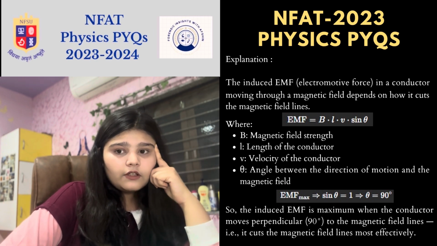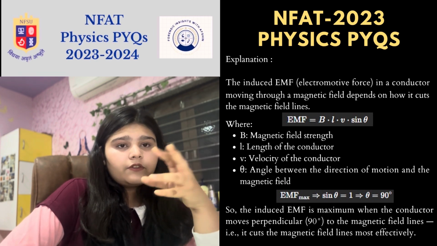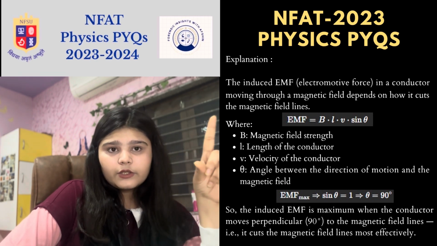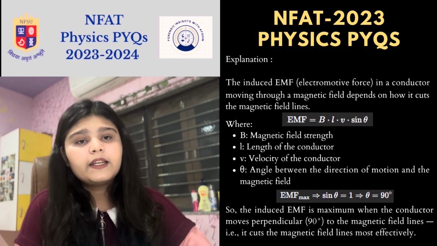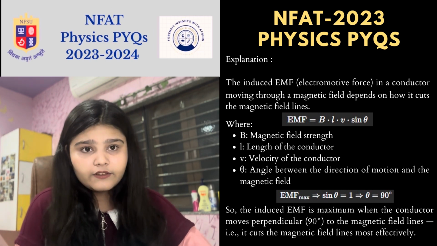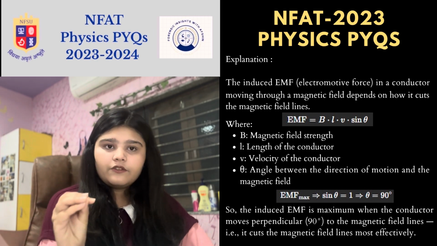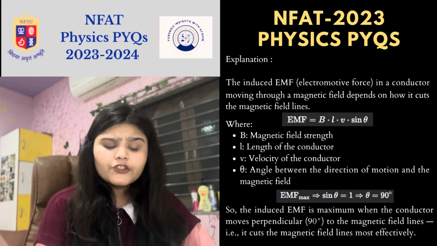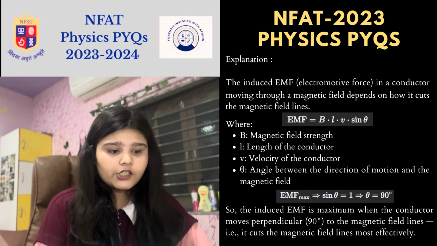Okay, so the maximum EMF will be obtained when sine theta is equal to 1. From that we are able to find the value of theta, which will be 90. So whenever theta is 90, the induced EMF will be maximum. So option number 2 is the correct option for this question.